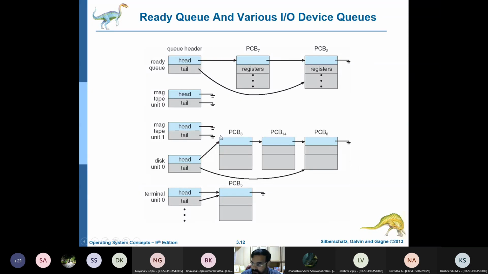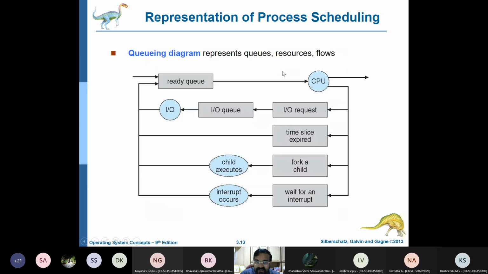Then I also told you that we need to schedule processes, and for scheduling there are multiple queues. If there is a storage device like a hard disk, there is a queue. If there is a printer, there is a queue. Similarly, for the processes that have to be executed, there is a ready queue. And in the ready queue, all the processes are linked together in a linked list with their process control blocks. I'm sure you know what a linked list is.